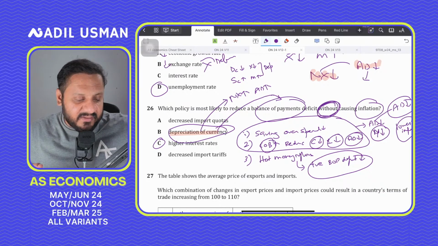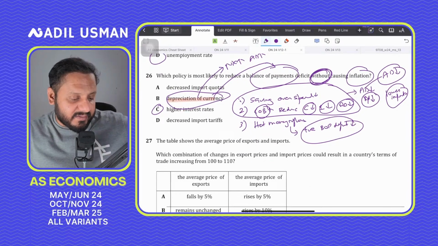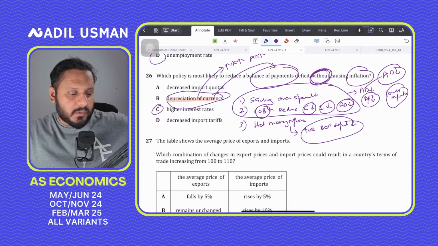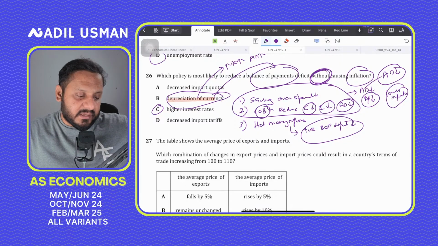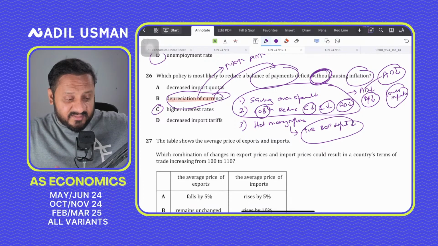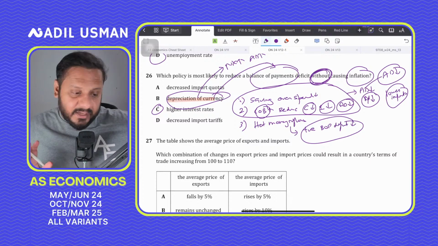Yes, beta, the paper is difficult. You are not supposed to worry. And by the way, this is your variant. Your paper could be tricky as well tomorrow. Don't have the expectation that the paper will be easy. The paper could be difficult. It could trick you. This paper is difficult, and this is variant 12, your variant. This is a difficult paper.